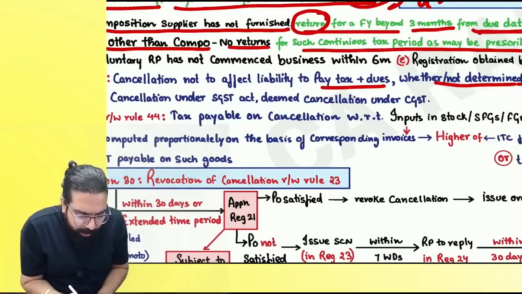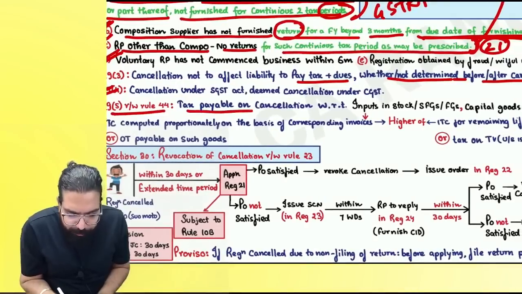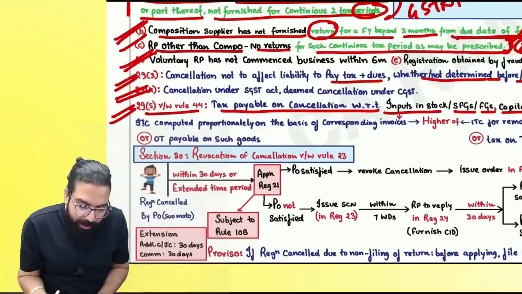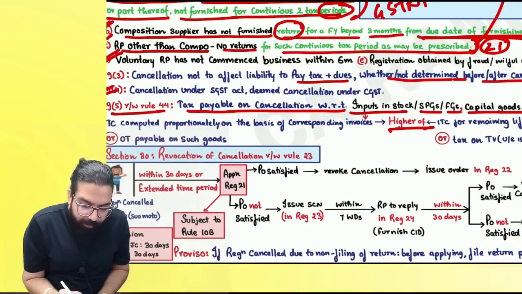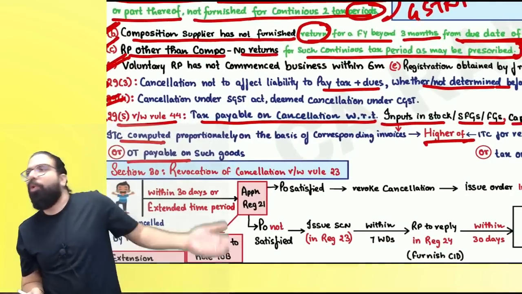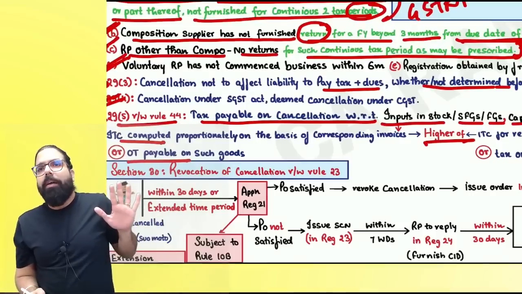It says over here, section number 29(5), tax payable on cancellation with respect to input in stock, semi-finished goods and finished goods, capital goods or plant and machinery. It says higher of whatever. See, on the inputs, what will you pay? Whatever is the ITC taken, or if you would have sold it, how much was the output tax?